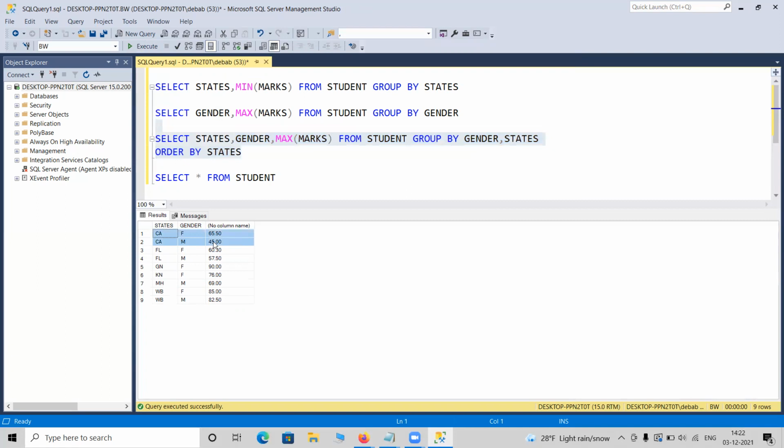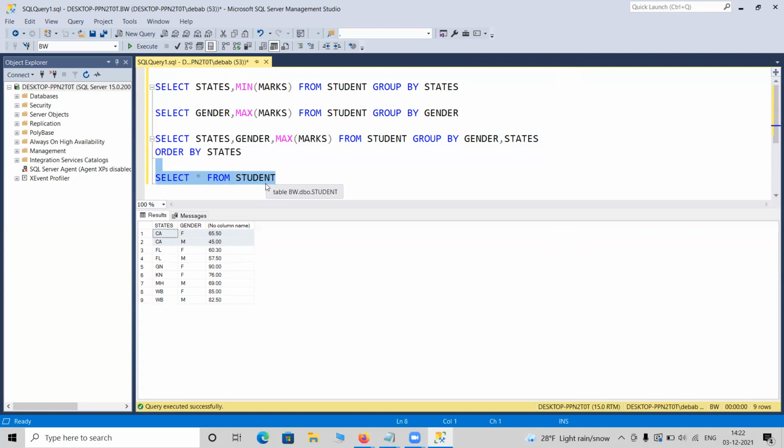Just concentrate on the logic. If I ask you gender-wise, state-wise, give me the highest, it will be obvious in normal life as well. Suppose I give you this table, select star from student, and show you the full set of data. And if I ask you, I need gender-wise, state-wise maximum for all the combinations. Suppose California's male, I need the highest. California female, I need the highest.